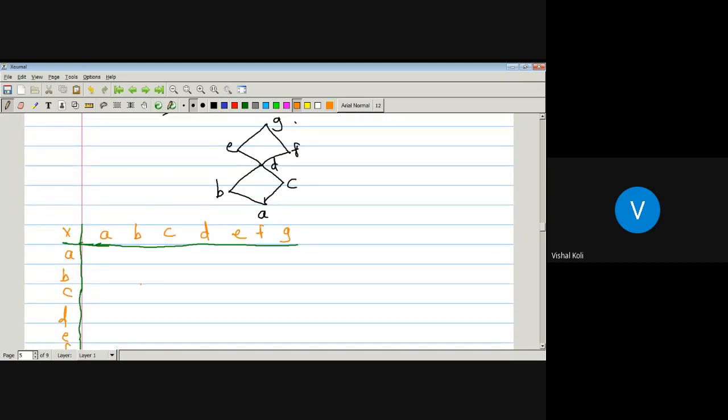Now, what is A join A? A itself. A join B? Yes, what is A join B? Join of A and B. As from the Hasse diagram, B is again at a higher level than A. B. What is A join C? C. A join D, D. A join E, E. A join F, F. A join G, G. B join A, B. B join B, B. B join C.